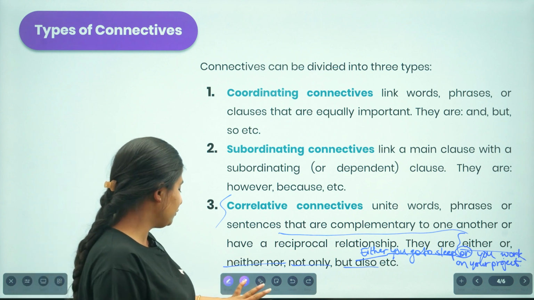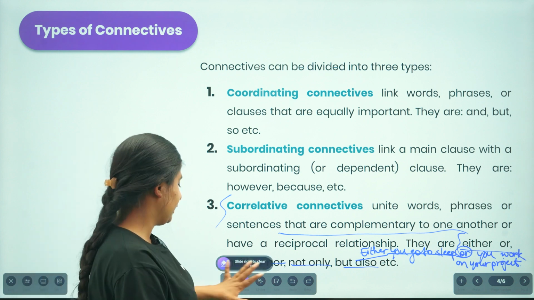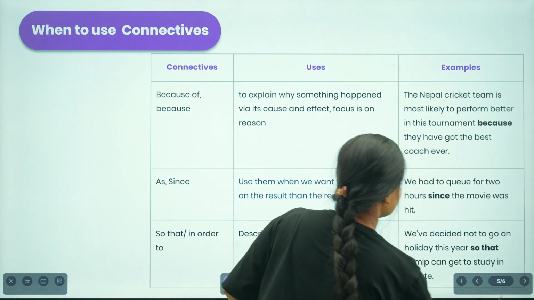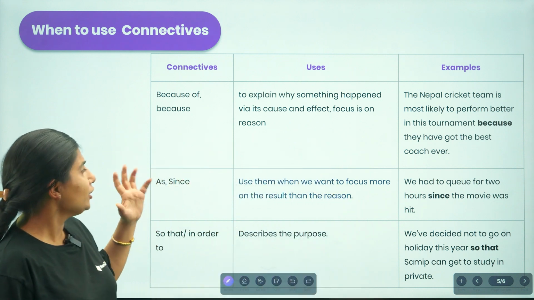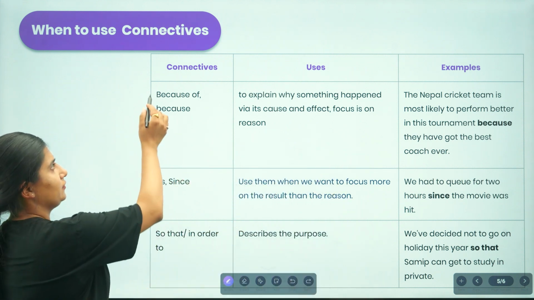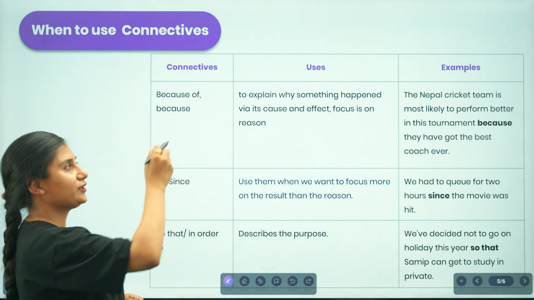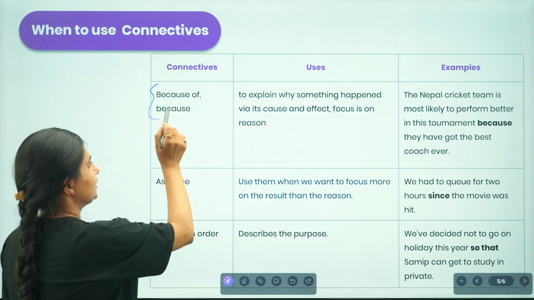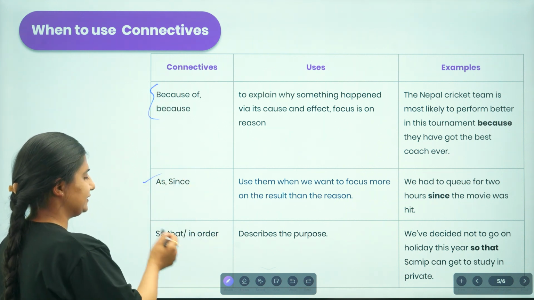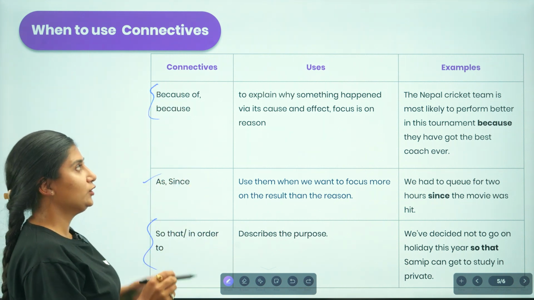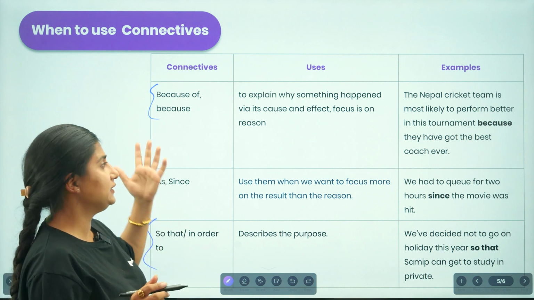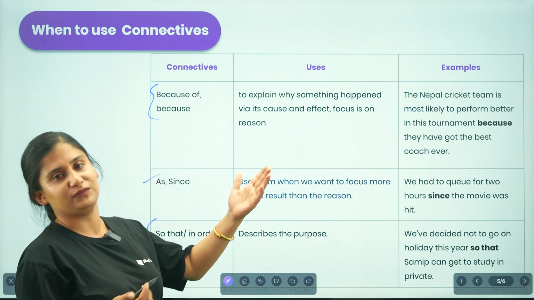Now let us find out another idea in using the connectives as well. Here there are the connectives that you may usually find in your book. There are because of, because, as, or since, or so that, or in order to. Let us find out what the uses of these connectives are and relate them with examples.